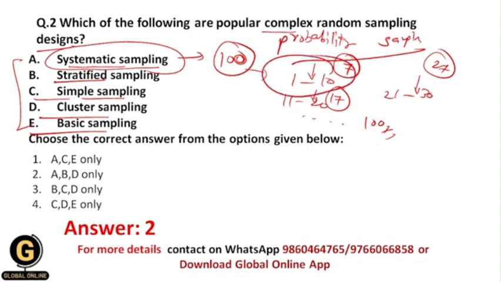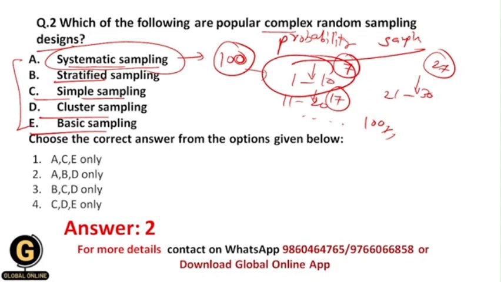Okay, and that's why it is called a complex random sampling design, because here we are going to do lots of procedures, and as well we are going to do the procedures by randomly selecting the sample, and that's why this is a complex random sampling design.